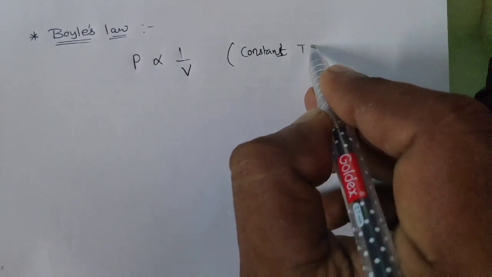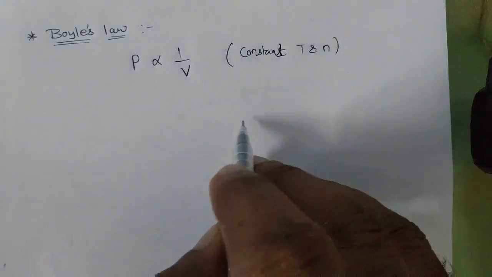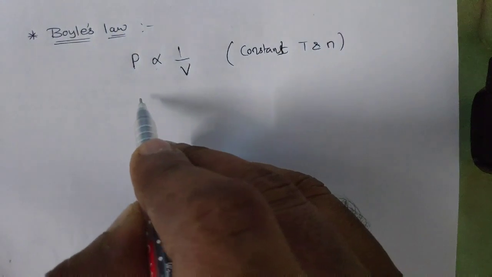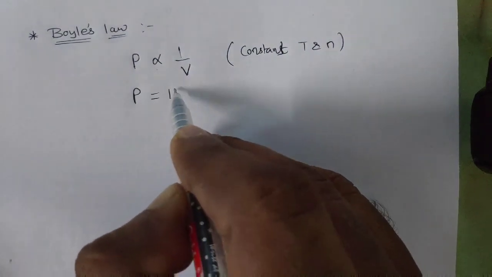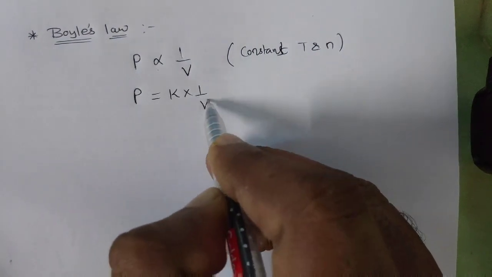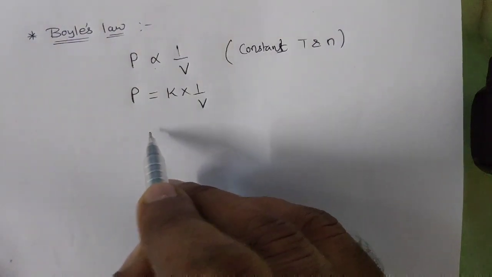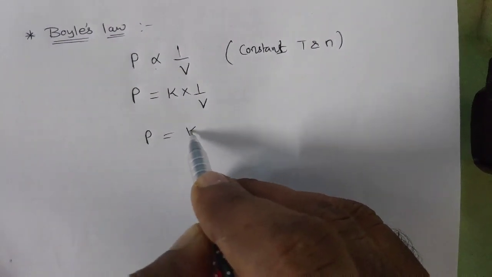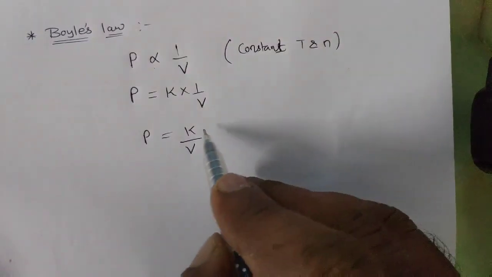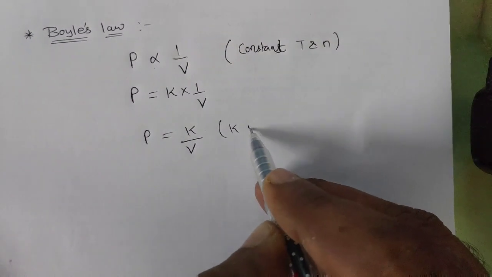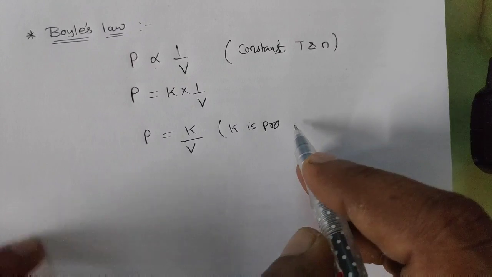Constant. One is temperature and the other is the number of moles, right? So if I remove this proportionality sign, we get a proportionality constant K times 1 by V. So P is equal to K by V. Understood? Now what is K here? K is the proportionality constant.